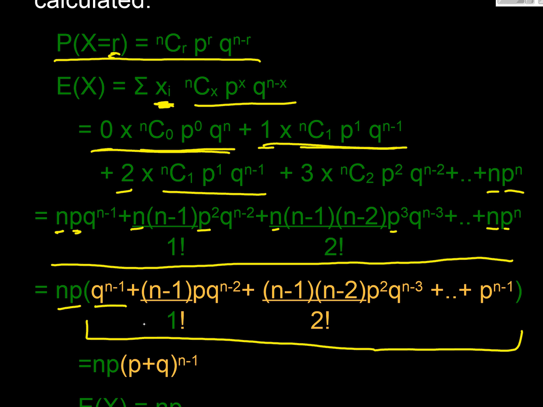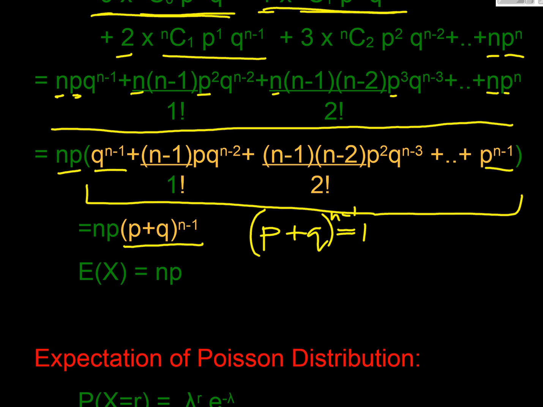We're starting with q to the power n minus 1, ending with p to the power n minus 1, and everything else is a proper binomial expansion factor. So the bracket is actually (p plus q) to the power n minus 1, and of course in a binomial p plus q equals 1. Therefore (p plus q) to the n minus 1 equals 1 as well, doesn't it? And we get our classical result, the expected value of a binomial equals np.